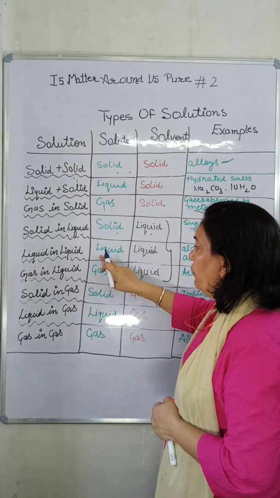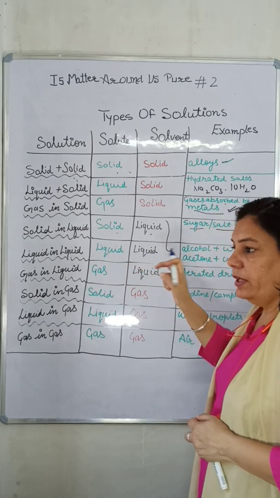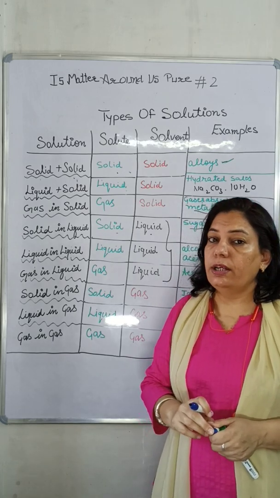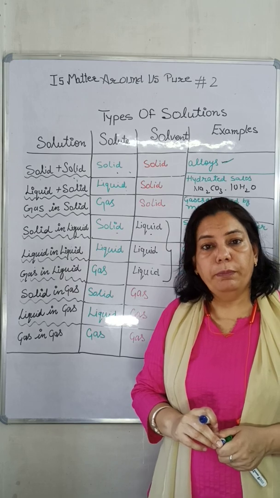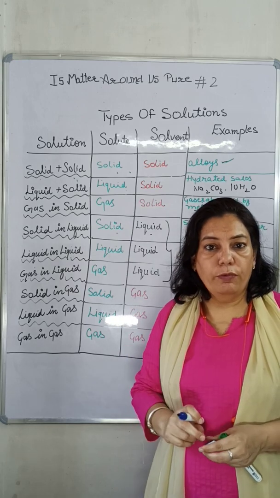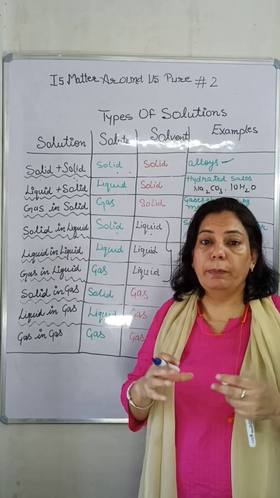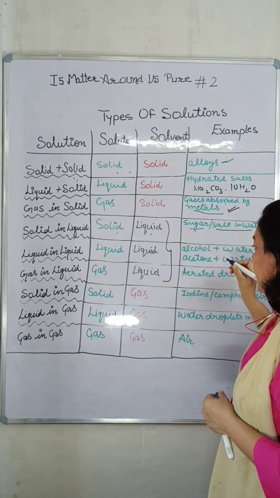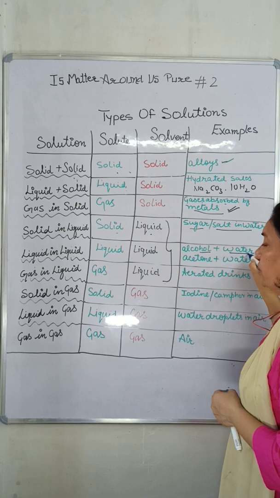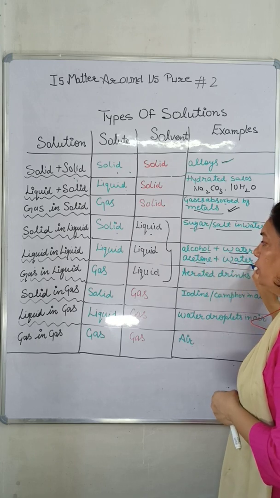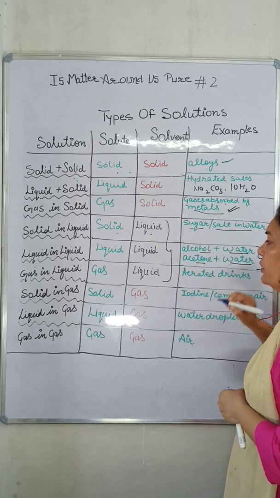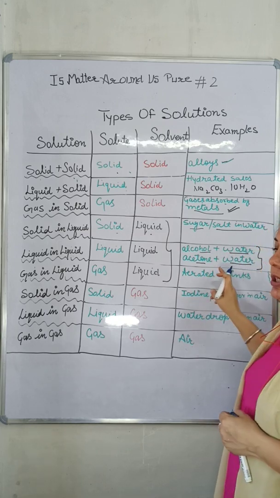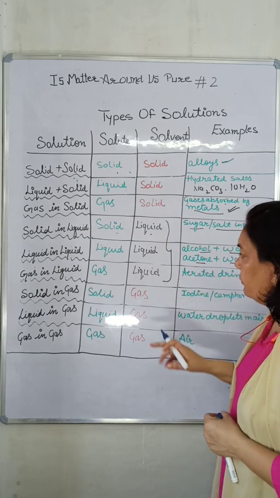Next is when liquids dissolve in liquid. There is one essential condition to form these kinds of solutions, that both liquids should be miscible. What is the meaning of miscible? It means they should completely dissolve in each other. Examples of such category are alcohol plus water, acetone plus water, because they form uniform solutions and both solute and solvent are present in liquid state.